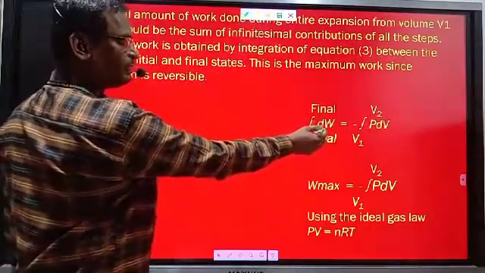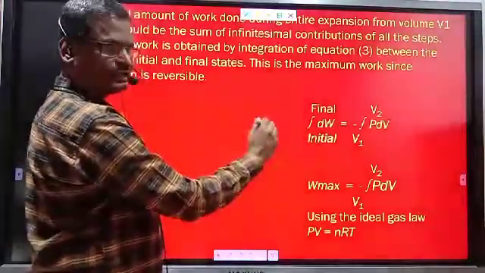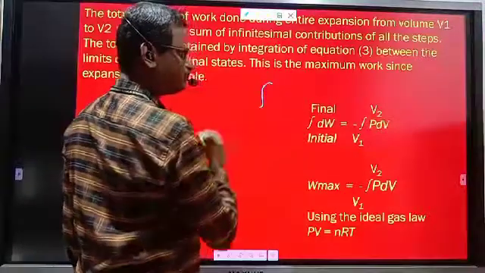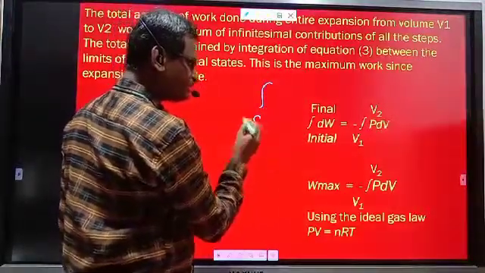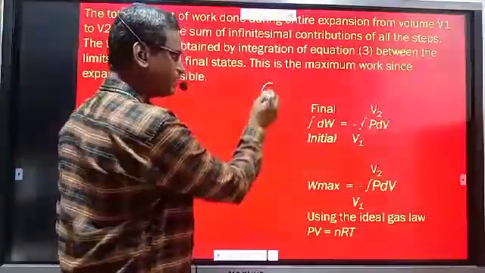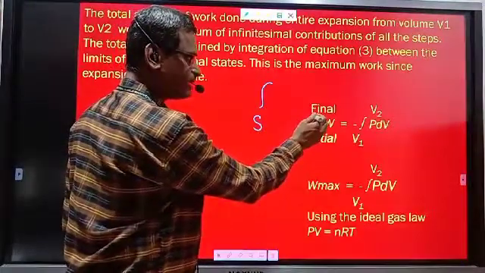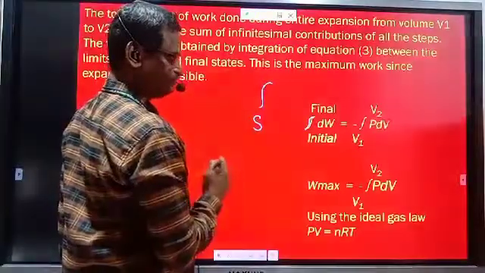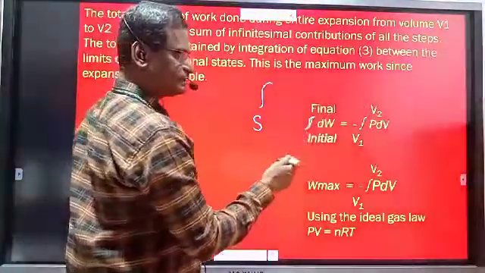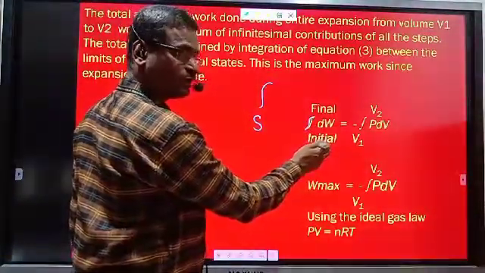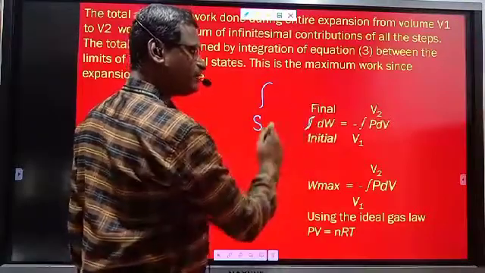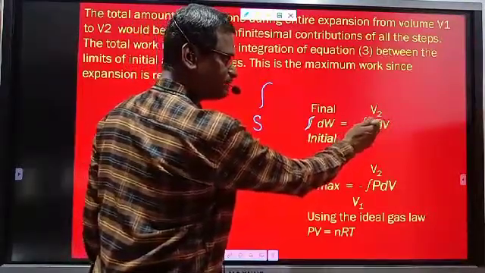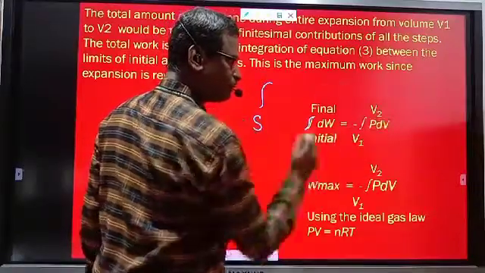So here integration of dW of previous step is equal to integration. See this symbol. It means summation, a distorted S. That is nothing but the integration. So integration of dW, work done from initial state to the final state, is equal to minus integration of PdV from V1 to V2.